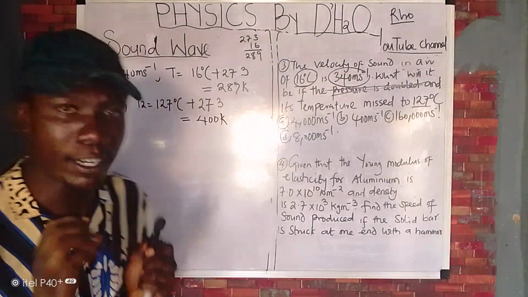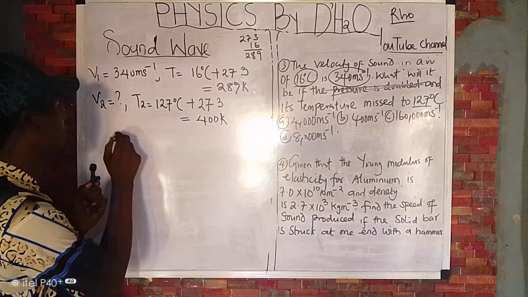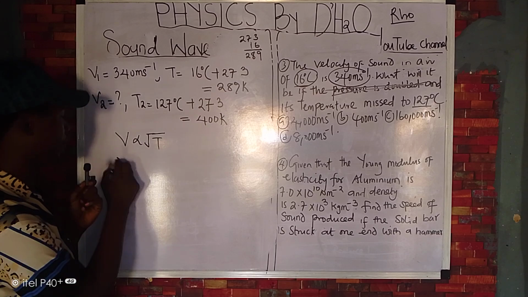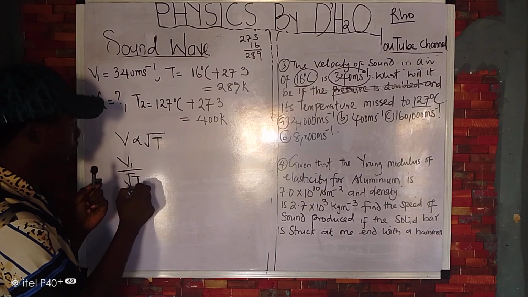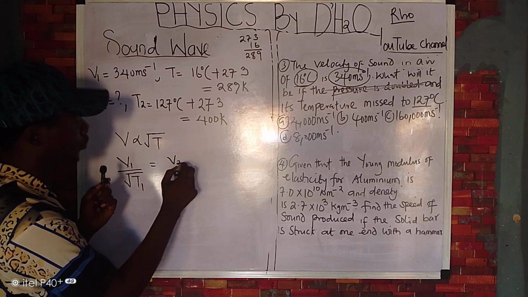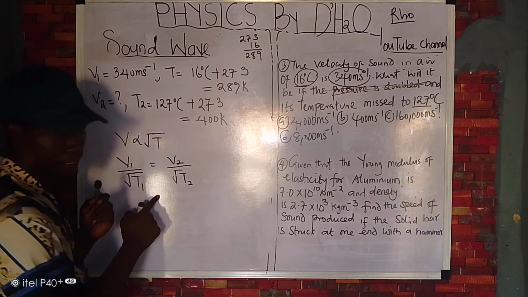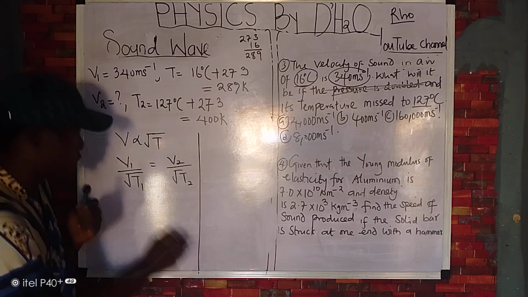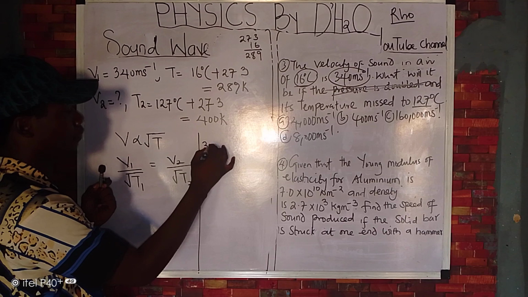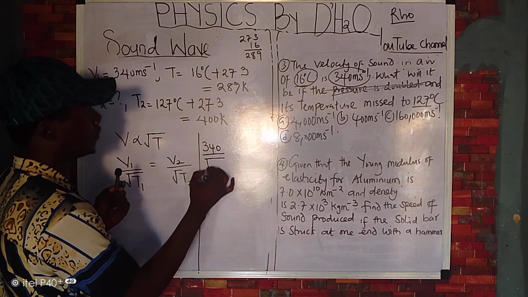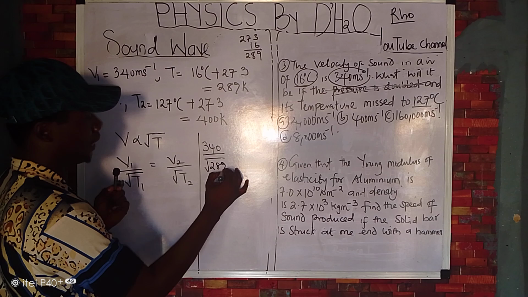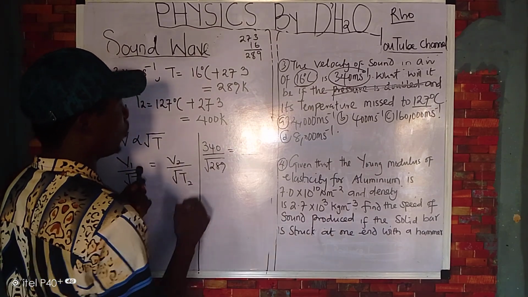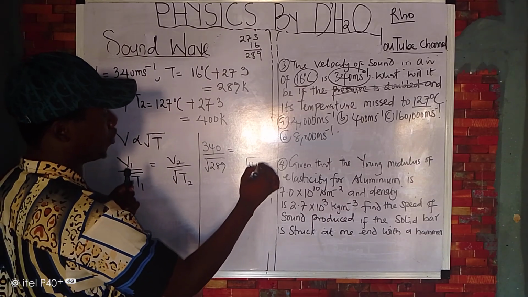Kelvin. Remember the factor affecting the speed of sound says what? That V is directly proportional to the square root of T. From here, we got a formula: V1 over the square root of T1 equals V2 over the square root of T2. Don't forget this. We did this. That was the first factor affecting the speed of sound. Okay, so let's do this quickly. What's V1? V1 is 340. What's T1? We have the square root of 289. Okay, then equals V2. We don't know what V2 is. Over what? The square root of 400.